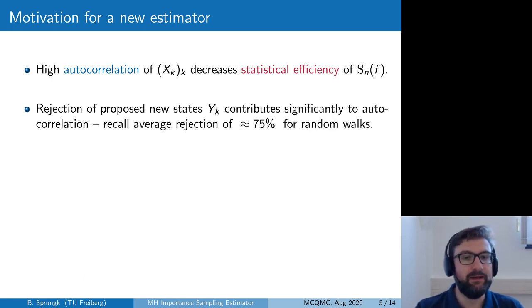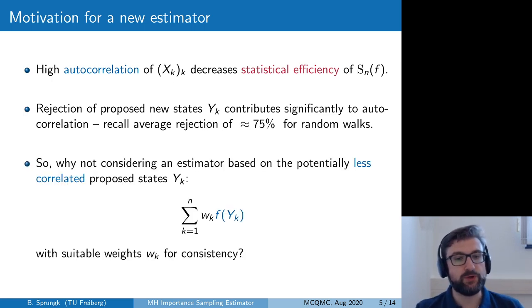For instance, if you recall that for random walk-like proposals the usual rule of thumb is to have an average acceptance rate of 23–25%, meaning that you have an average rejection rate of 75%, you see that the autocorrelation due to rejection is a significant thing. Now, since besides these accepted states we also have the proposed new states, which are potentially less correlated since there is no rejection step involved in the generation of these yk, why not consider an estimator which evaluates f now at the proposed instead of the accepted states xk?